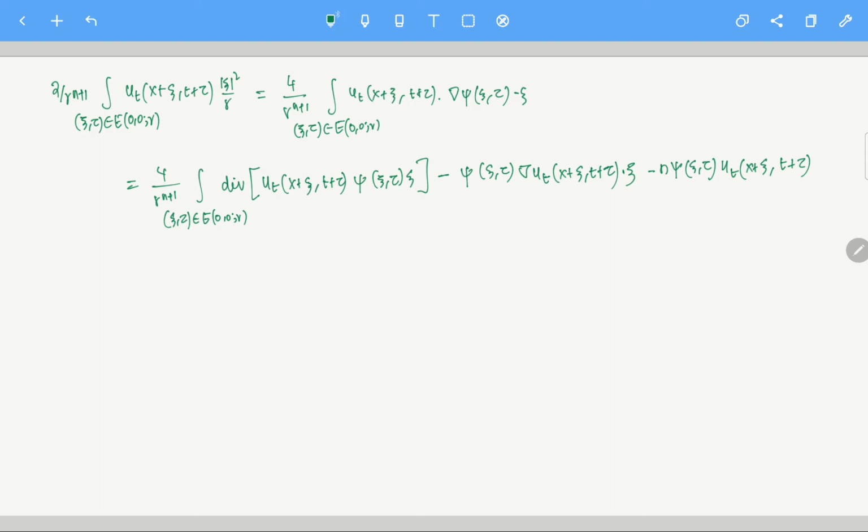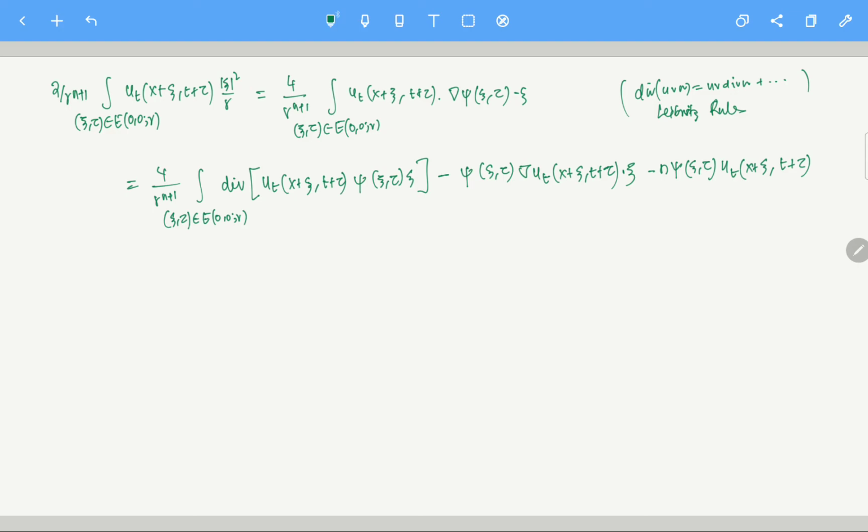So essentially what am I doing? I am doing the divergence of UVW, which is UV divergence of W plus VW divergence of U plus, and it goes on like that. So this is the Leibniz rule, which is what I am using here. Once I do that, then I get something like this.